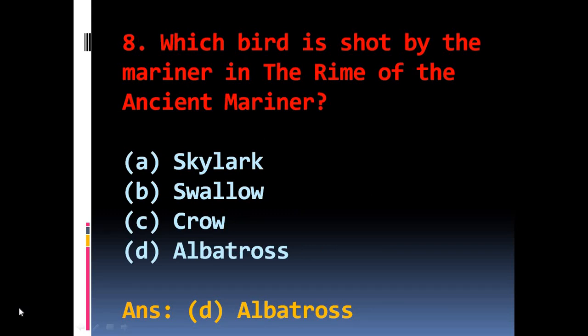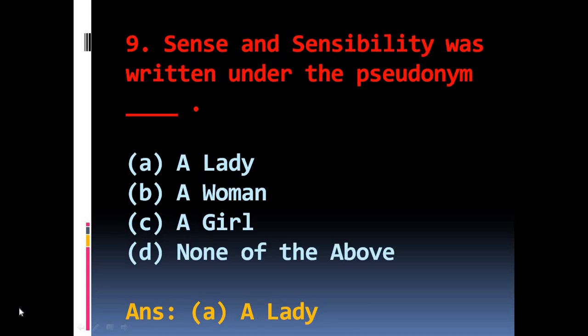Question number 8. Which bird is shot by the mariner in The Rime of the Ancient Mariner? The options are A skylark, B swallow, C crow, D albatross. The right answer is D albatross. Question number 9. Sense and Sensibility was written under the pseudonym. Options are A a lady, B a woman, C a girl, D none of the above. The right answer is A a lady.